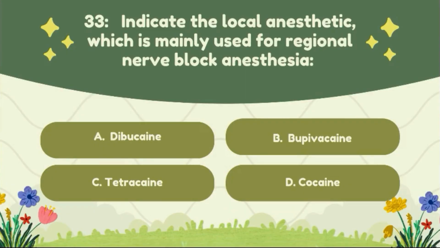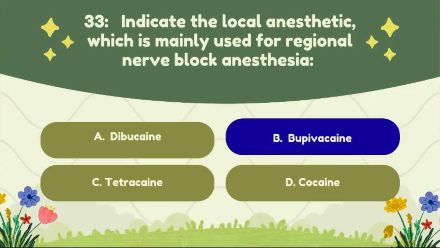Question number 33. Indicate the local anesthetic which is mainly used for regional nerve block anesthesia. Option A, dibucaine, option B, bupivacaine, option C, tetracaine, option D, cocaine. The correct answer of this question is option B, bupivacaine.